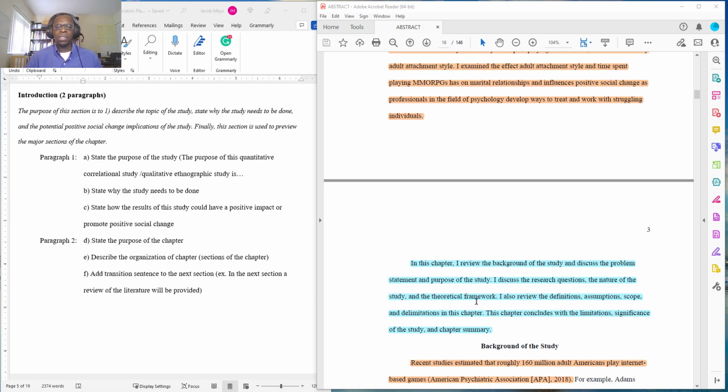You're basically going to talk about all the sections in the chapter, and you're going to have a transitional statement moving to the next section, which is background of the study. Okay, it's that simple. All right, so finish this paragraph, and then we will move on to the next section, which is background of the study.